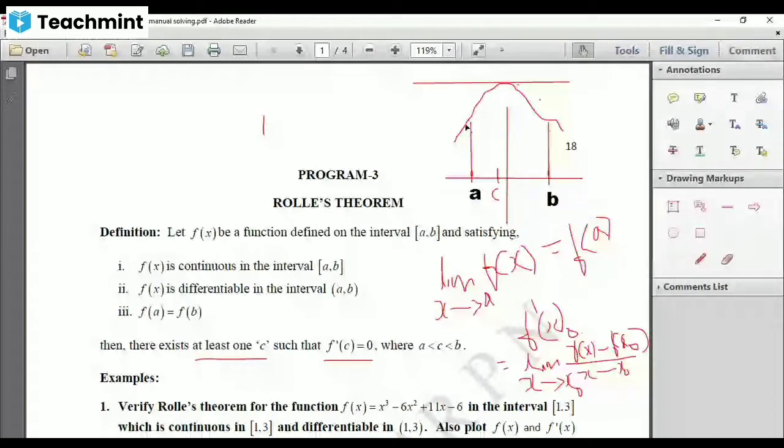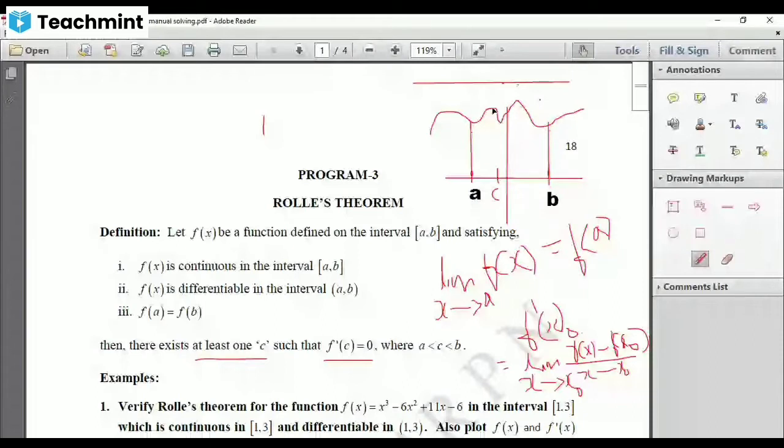So like this, there might be many tangents for which the slope may be 0. For example, let me take one more picture like this. Now see here. Within a to b, there is one tangent drawn at this point, which is parallel to the x-axis.